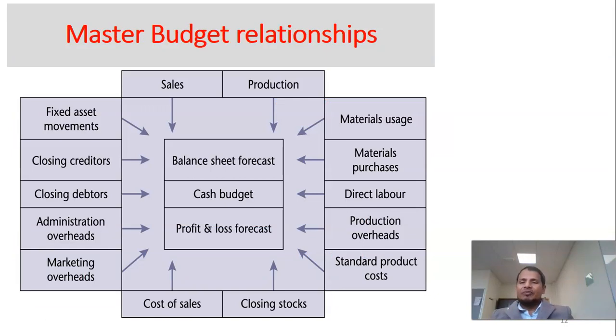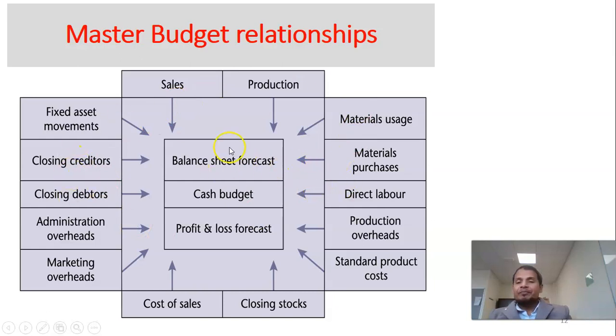Now, the relationship between the budgets. Incremental budgets or zero-based budgets are not the budgets that we'll prepare. These are just the behavior of budgets, how we are preparing the budgets. But the budgets that we actually need to prepare are the sales budget, production budget. So these are the relationship of the budgets, right?